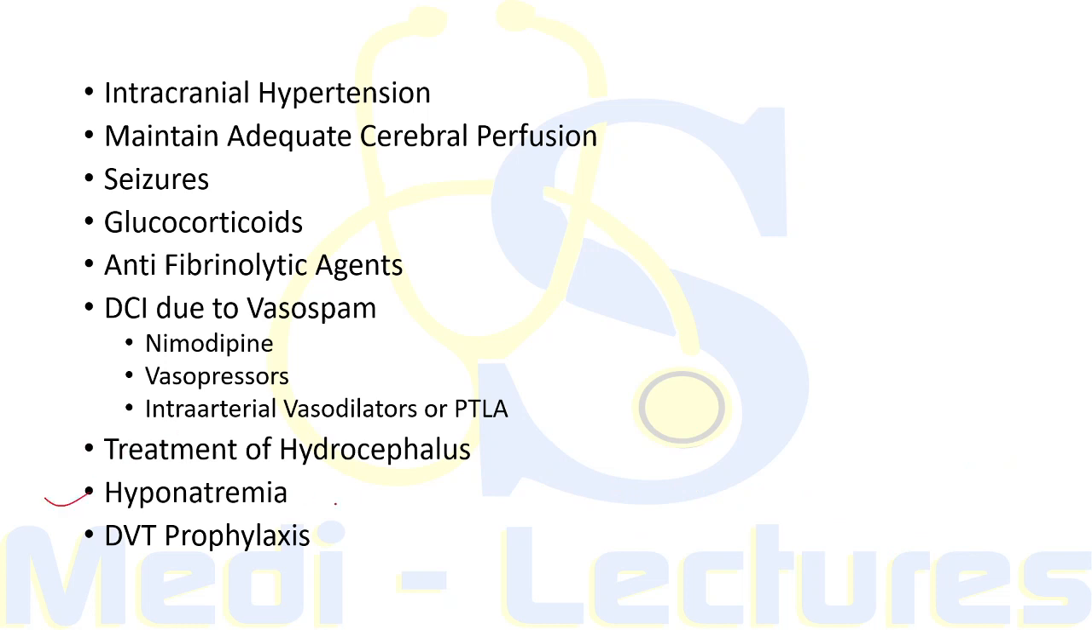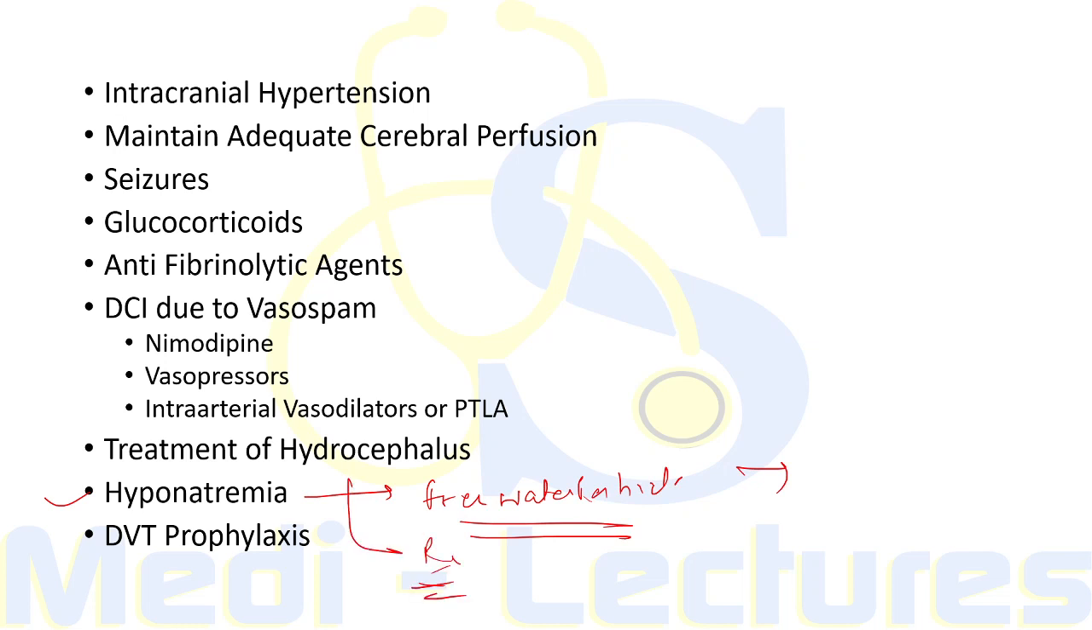Now, coming on to the treatment of hyponatremia, free water restriction is contraindicated because it can lead to cerebral ischemia. So, what is the treatment of this hyponatremia? We can give supplemental oral salt along with normal saline, or we can sometimes use hypertonic saline.